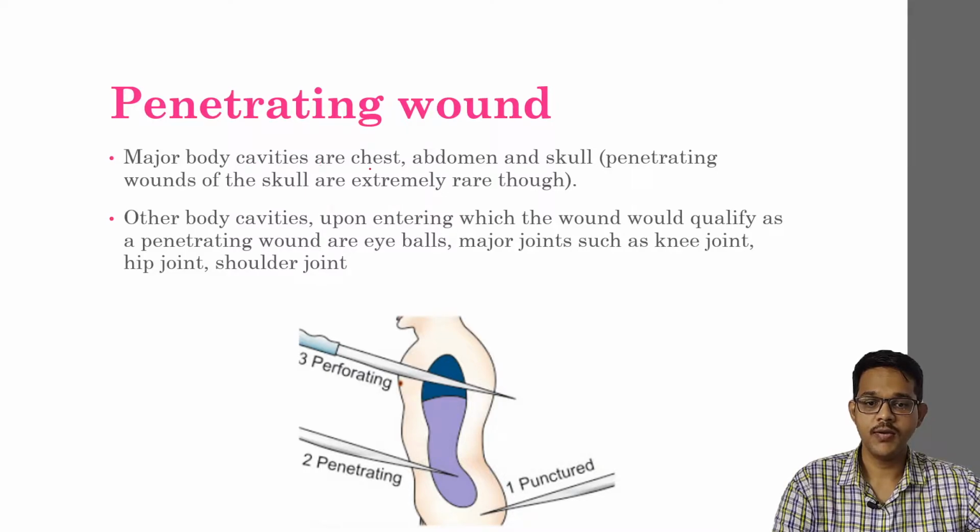Major body cavities like the chest, abdomen, and skull are where penetrating wounds may be caused. In this image you can see the weapon enters the body cavity, while the puncture wound just enters the skin, tissue, and muscle layer. Other cavities that can also be classified under penetrating wounds are the eyeballs and major joints like the knee joint, hip joint, and shoulder joint, where the weapon enters the joint cavity.